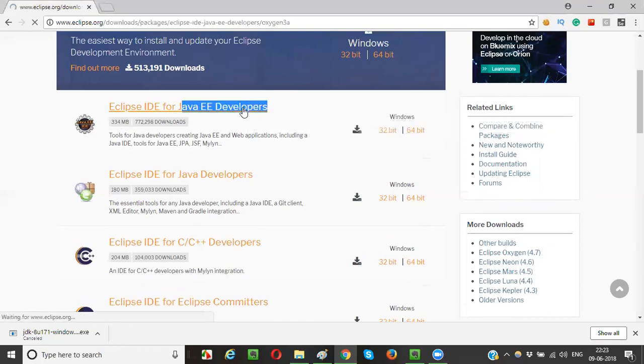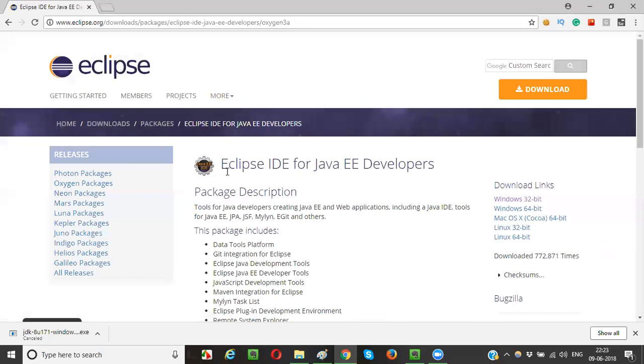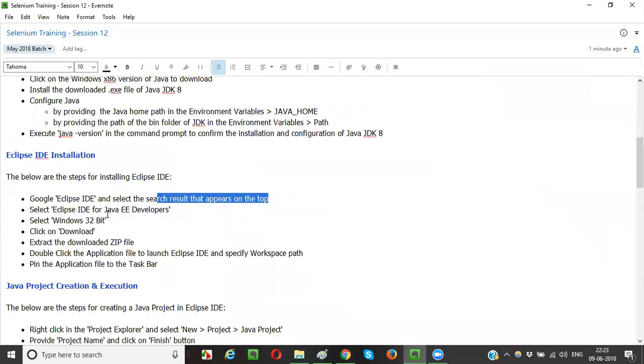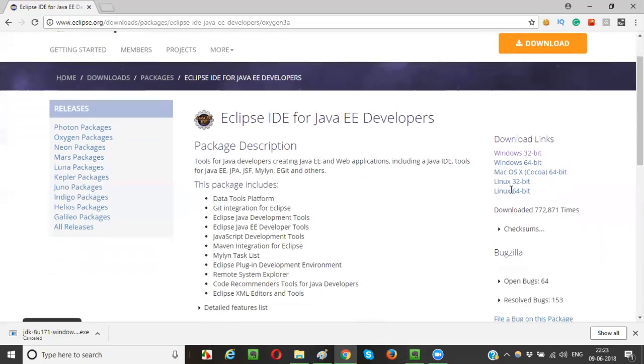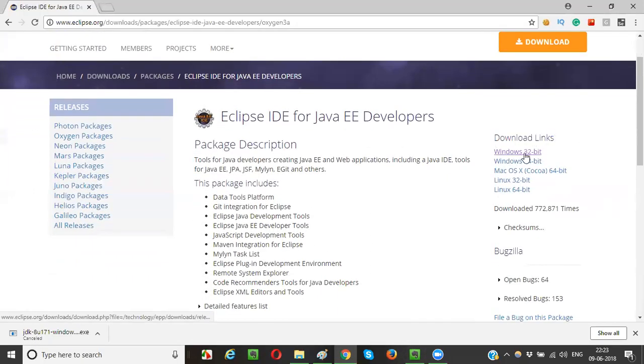Click on this first link. You will be taken here. Now what we need to do is go for the 32-bit version. On the right side you can see Windows 32-bit is there. These are the different flavors, different releases, like Windows releasing different releases on a time basis. These were the older releases. Galileo was the older one, and Helios, compared to Galileo, is the latest one.